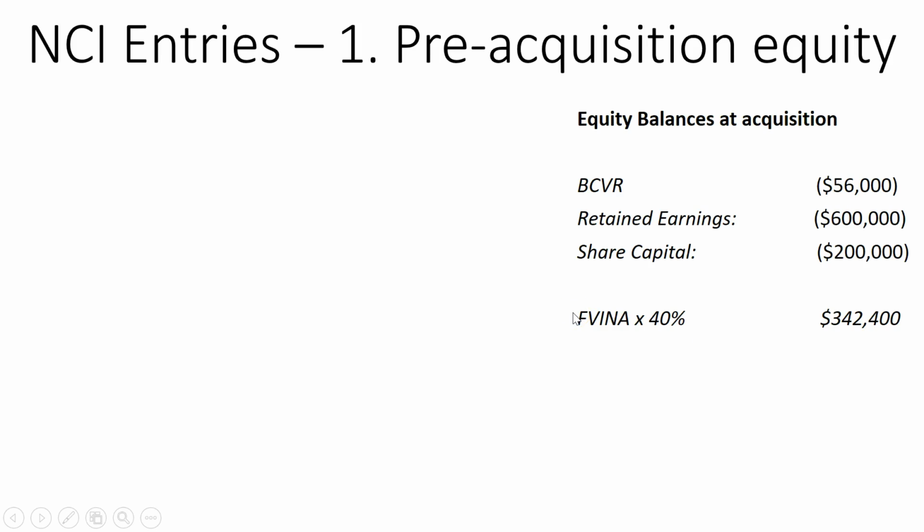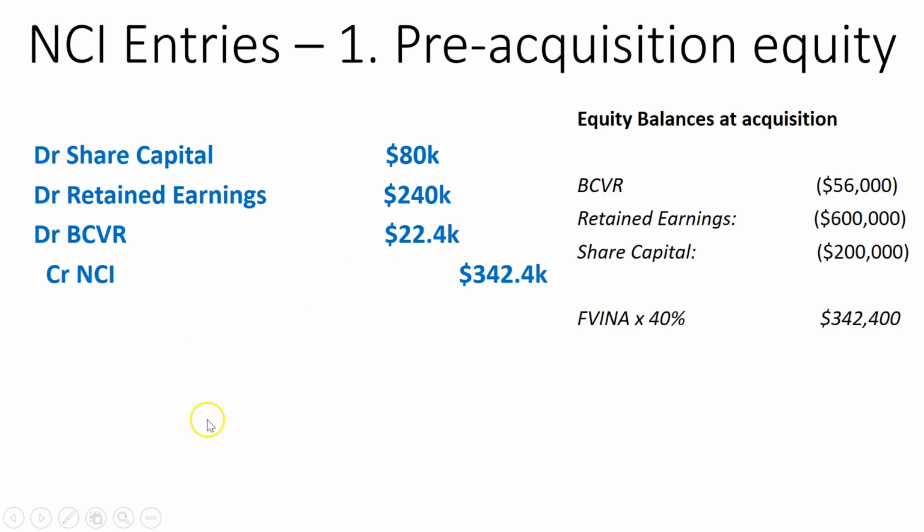Okay, so we're up to step one for the NCI entries. So what we're doing, this is our standard pre-acquisition equity elimination entry. But the difference is, for each individual line item of equity, we take the total amount and we multiply it by 40%, because that's the NCI's ownership share. So for example, if we look at total share capital, 200,000 multiplied by 40% is $80,000. So we've done the same calculation for retained earnings and BCVR, and we've credited out NCI because that is the fair value of the net assets that the NCI is entitled to.